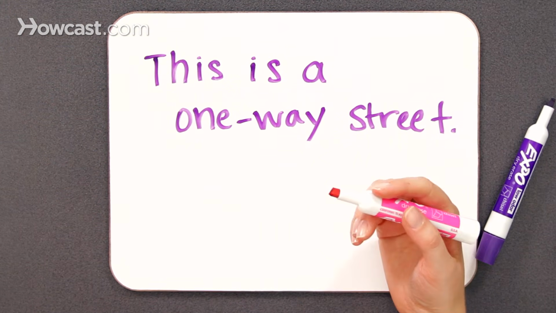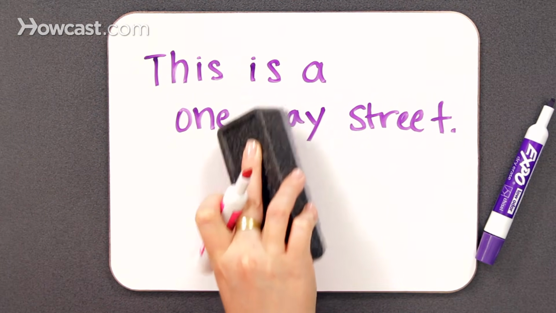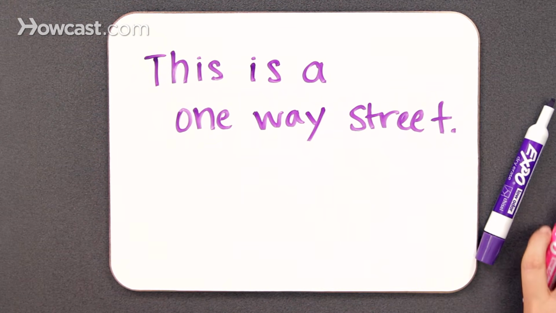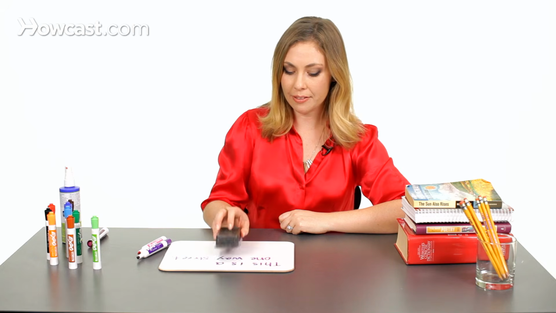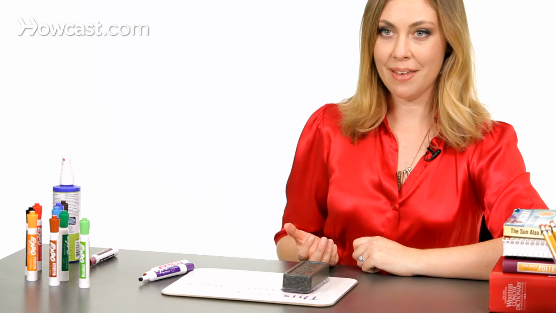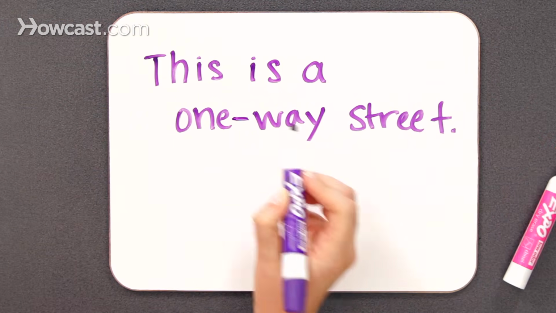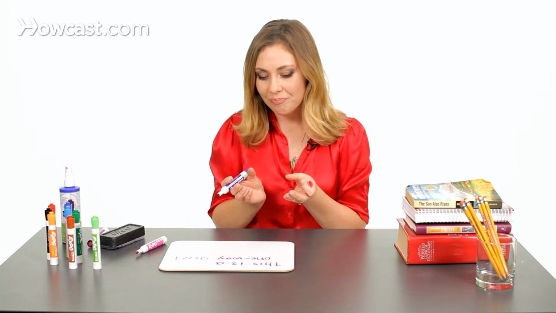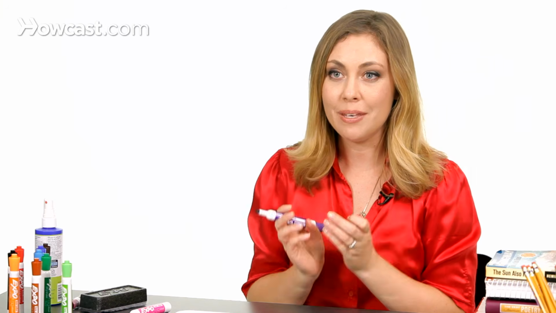And one test that you can use is take away the hyphen and ask yourself if it makes sense to say, this is a one street. It doesn't quite make sense. And try it the other way. This is a way street. That doesn't make sense either. So that's one way to know that you need to link these two words. And in a way, these two words, when they're hyphenated, become one word in a sense. They function like one word in the sentence, meaning one thing.